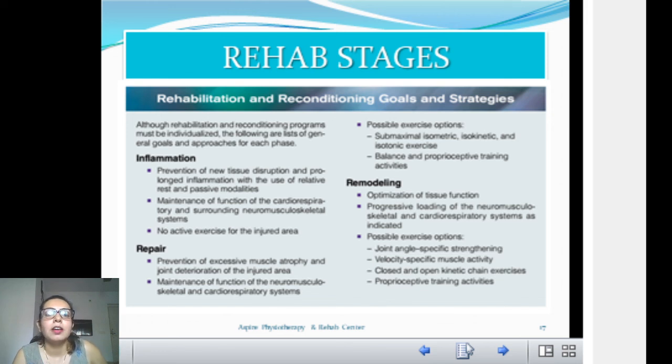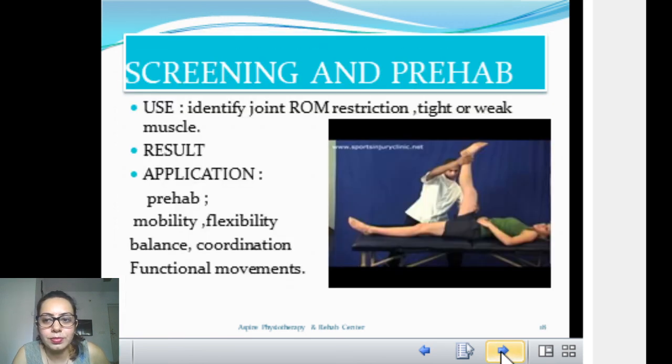Now remodeling is when your muscle or bone or ligament has completely healed, but still it is not optimized to its original state, not equal to the uninjured part. So you have to put a lot of stress, in different directions, different kinds of force, different types of contraction, and you have to train it again. These are the usual rehab stages, but it is not that you should know all these things and experiment. You always have your physio to do all these things. I have just explained it so you get an idea of what it is.